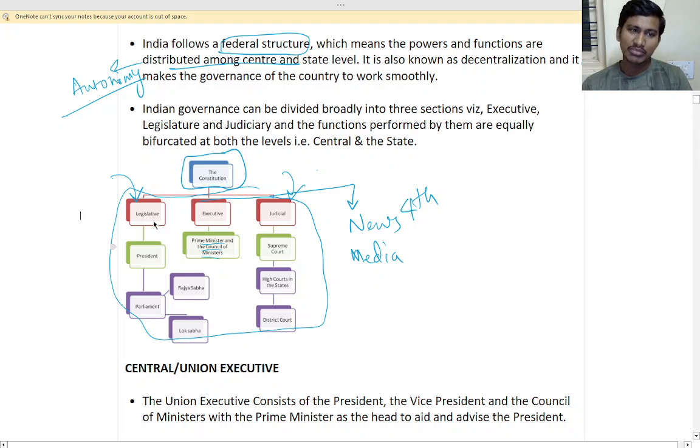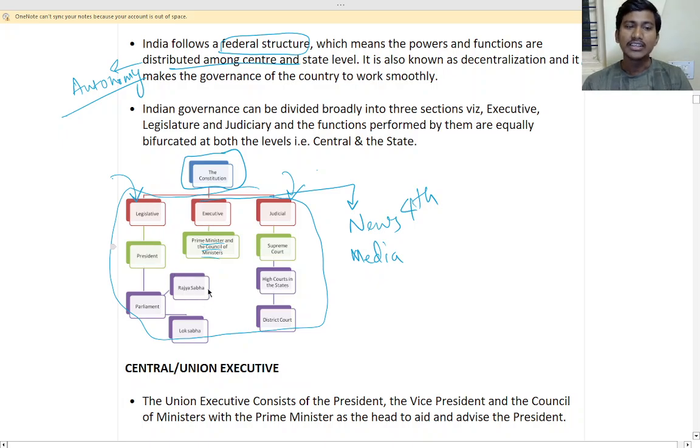So law can be made by the president and the parliament. You know parliament, member of parliament, MP. They go to parliament, and Rajya Sabha and Lok Sabha. If a law is to be made, it has to be passed in both the houses, Lok Sabha also and Rajya Sabha also, then it becomes the law, right? So they have the power to make the law.